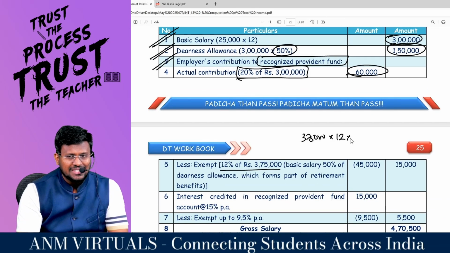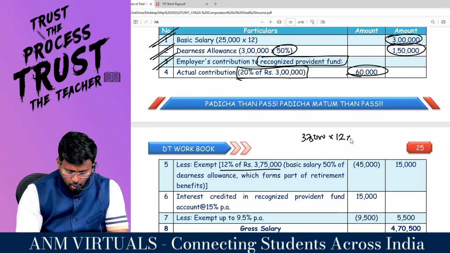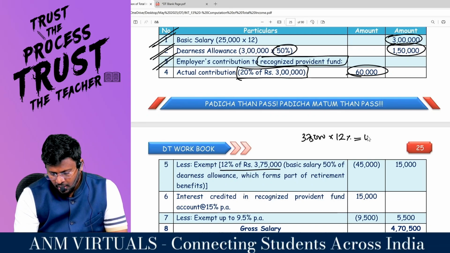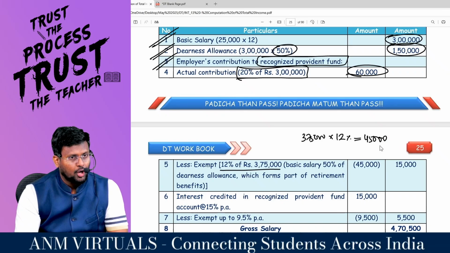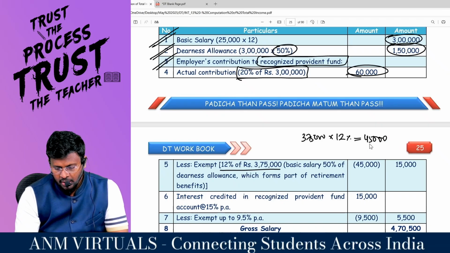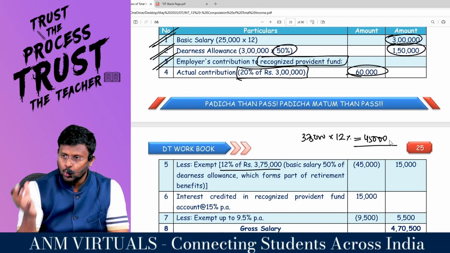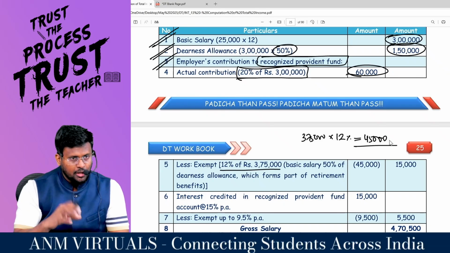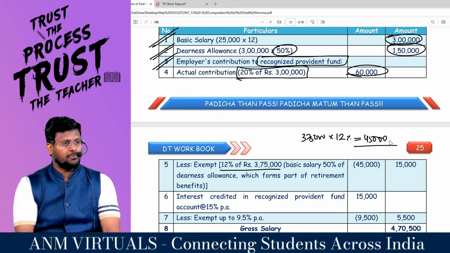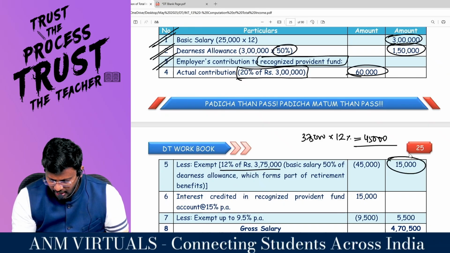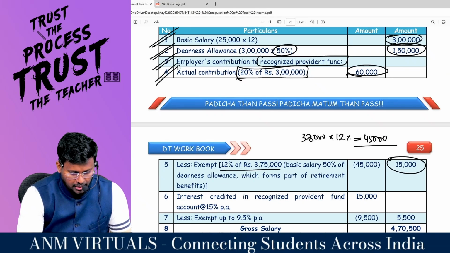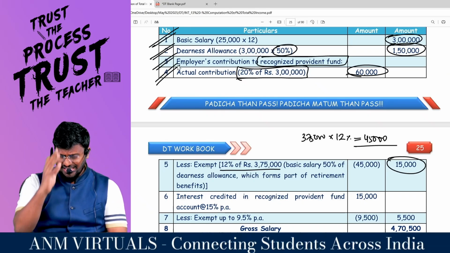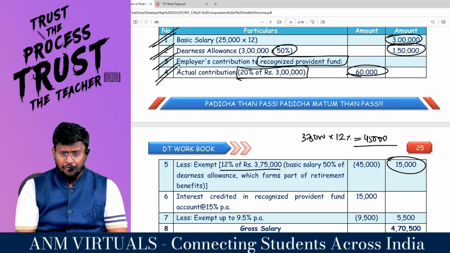Sir, of this salary, 12% can be contributed. Into 12% comes to 45,000. But the employer has really contributed 60,000. So over and above 12% of salary will be included as perquisite in the hands of the employee, right? So 15,000 will be included in the hands of the employee. When we discuss the salary chapter, my dear lovable students, 10.5 is leave travel concession or leave travel assistance.